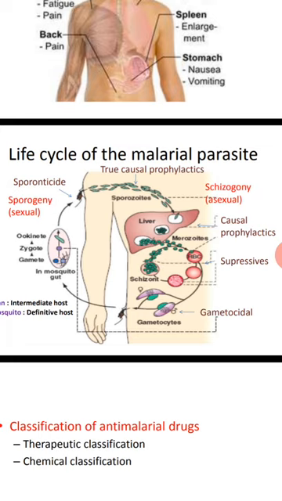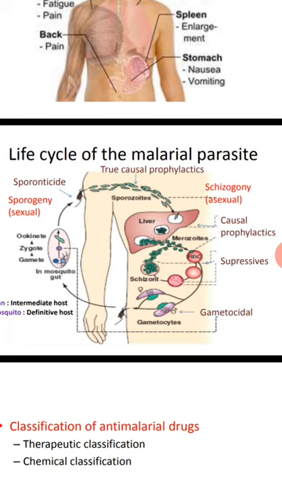This is the transformation of the parasite from one stage to another: sporozoites to schizonts to merozoites. Once the merozoites are released from the liver, they immediately infect RBC.